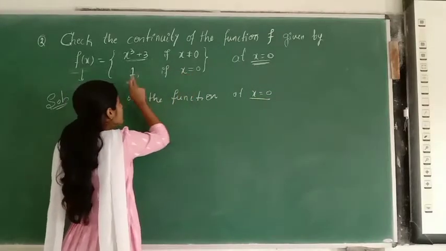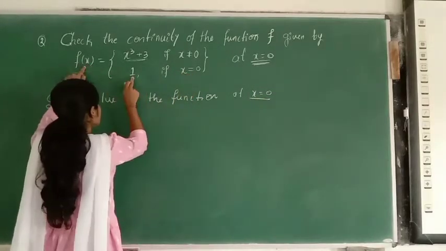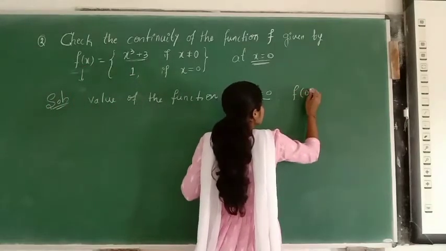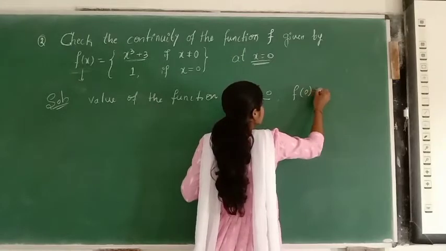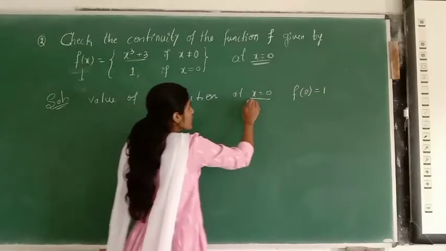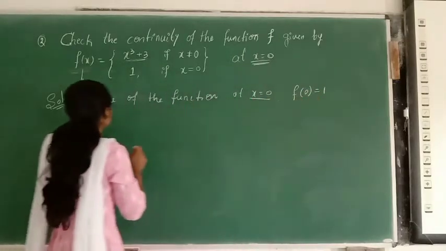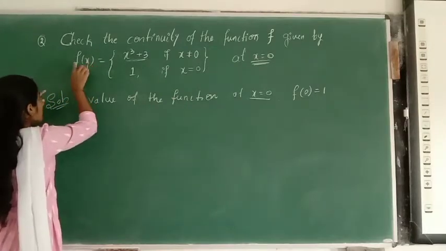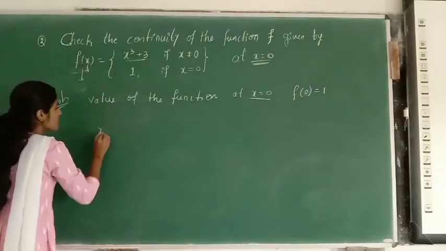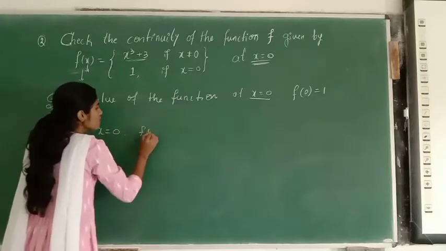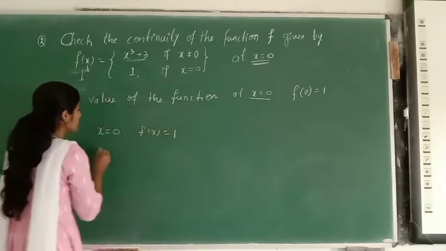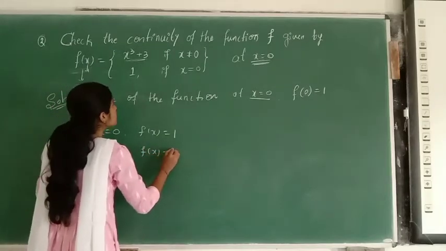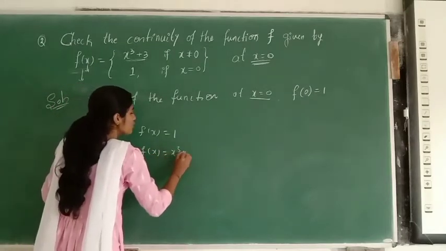What have they given as the value of the function? f of 0 is equal to 1. Value of the function at x equal to 0 is 1. See, when x equal to 0, f of x is 1. When x is not equal to 0, f of x is x cube plus 3.